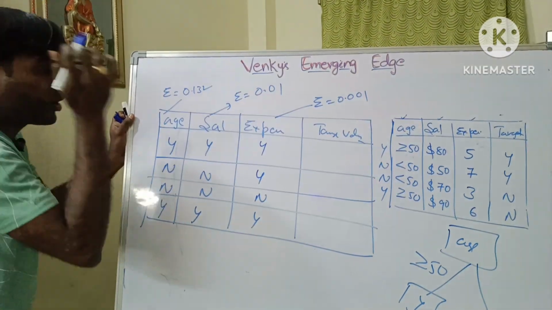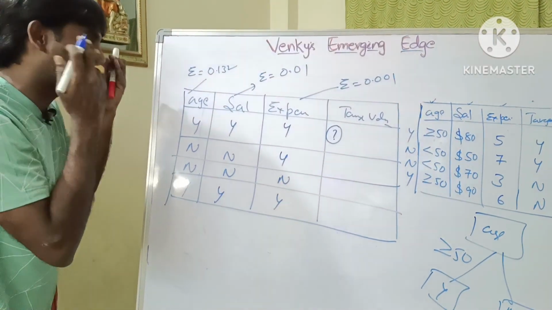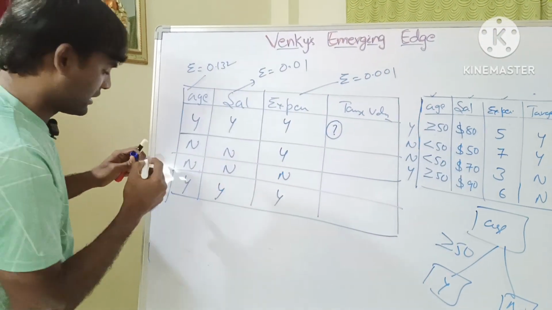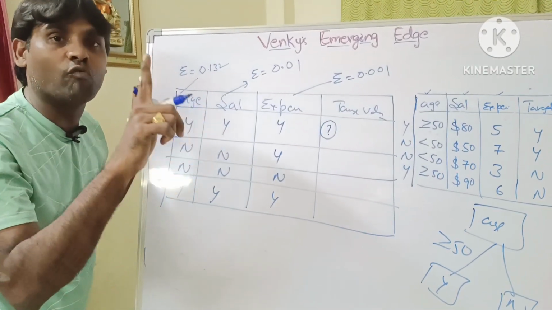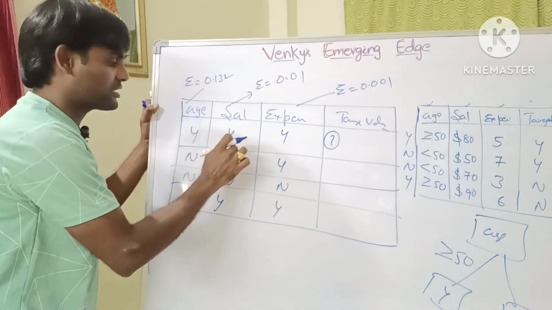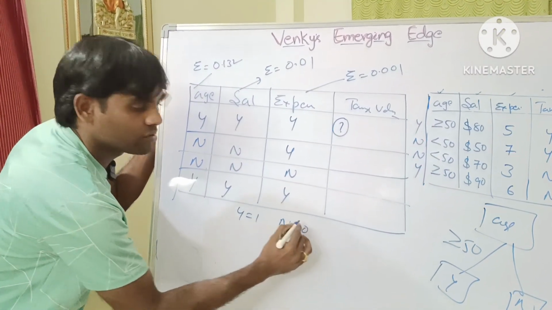So first one, sir, how to calculate these values? These are also very important. So how to calculate these values means, check it here. Here first one is y. Y is considered as 1. No is considered as 0. Y equal to 1, no equal to 0. Is it clear?